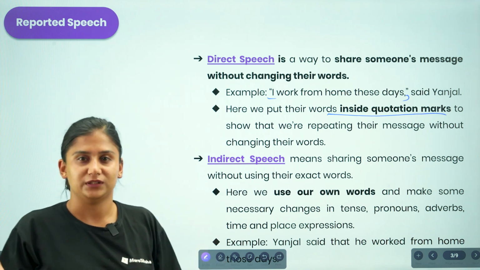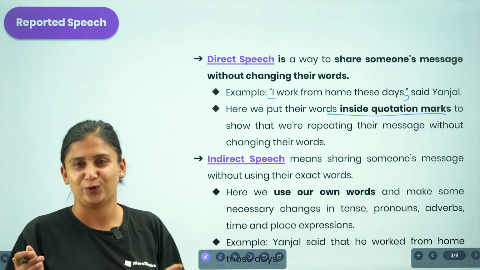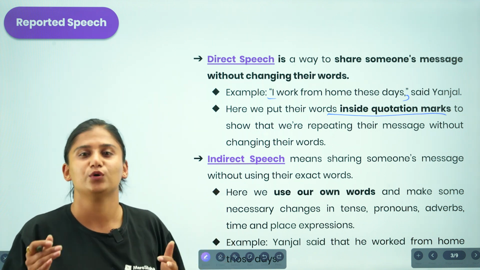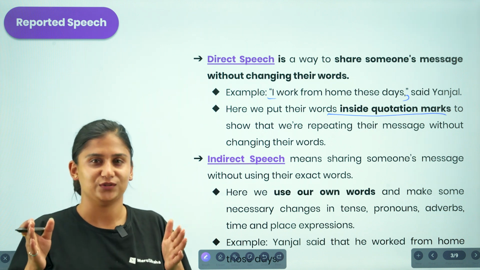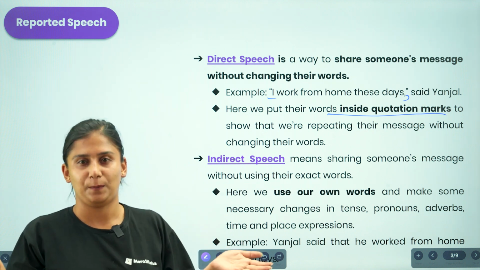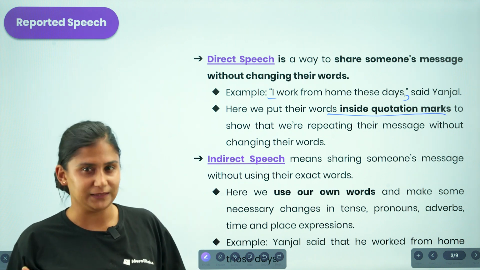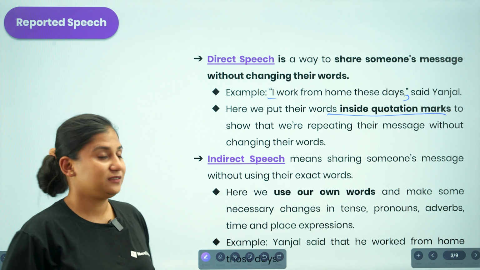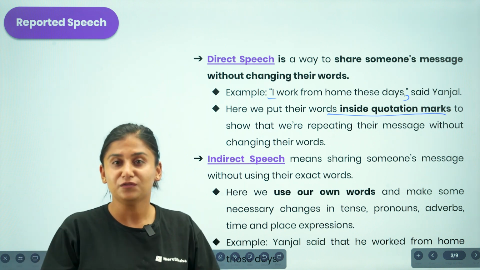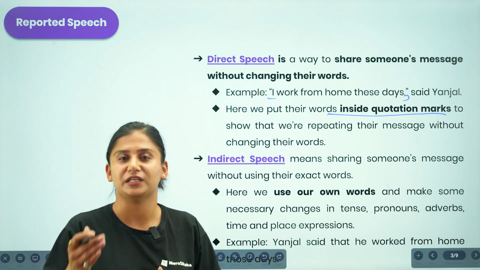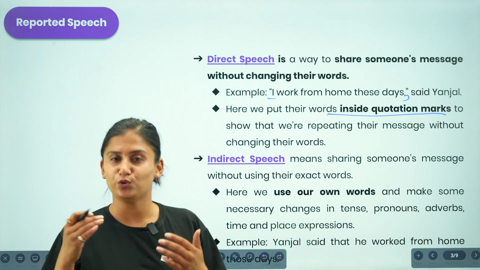Similarly, let us talk about indirect speech now. What is indirect speech? You are much more familiar with this topic as well, but I am raising the question to you all. What is indirect speech? It's quite the opposite of direct speech. Indirect speech means sharing someone's information by bringing changes. What sort of changes? You are not bringing